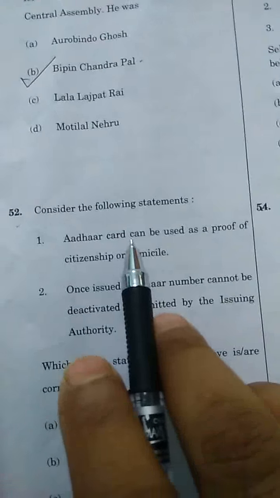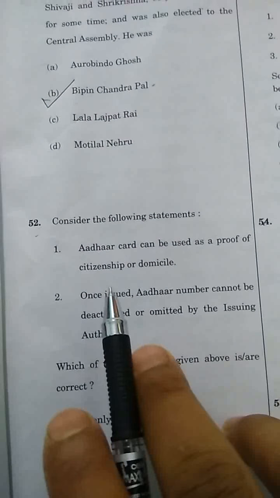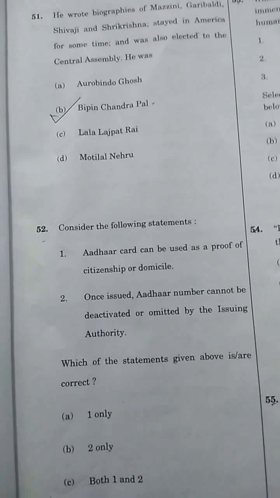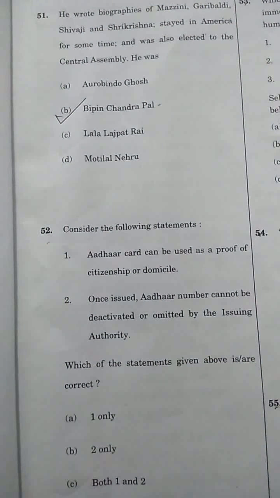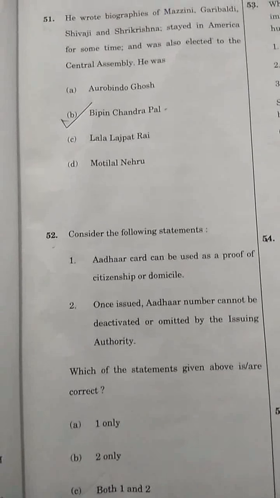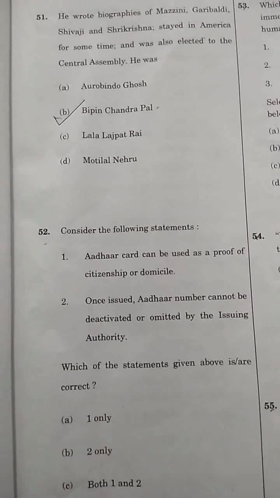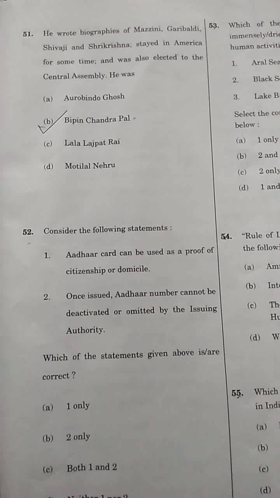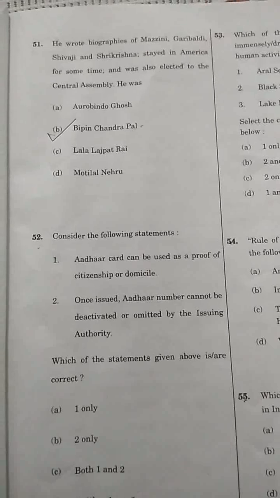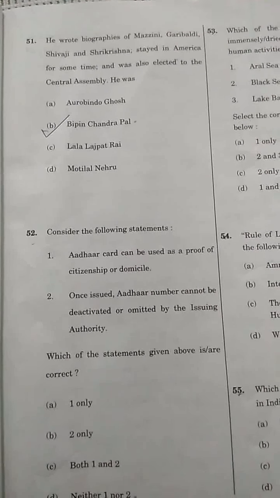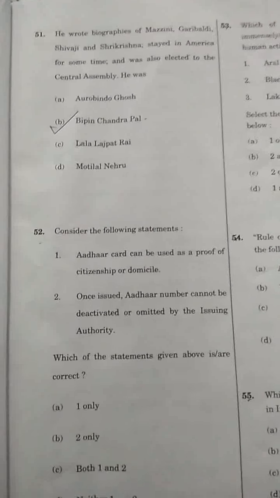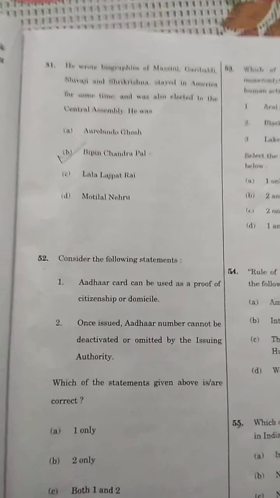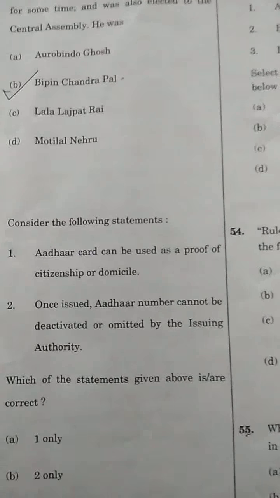Consider the following statement: Aadhaar card can be used as a proof of citizenship or domicile. No, Aadhaar is not the proof of citizenship or domicile. There are lots of identification cards which are proof of citizenship or domicile, like passport, voter ID, bank passbook, etc. That is also one of the cards which is used as a proof, but there are lots of identity cards which are used as proof.